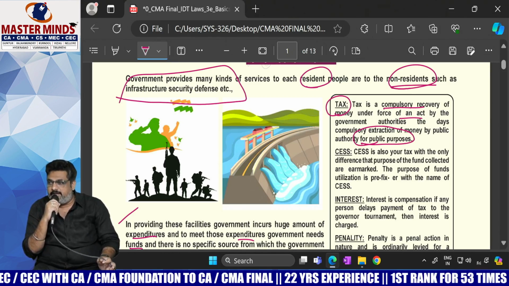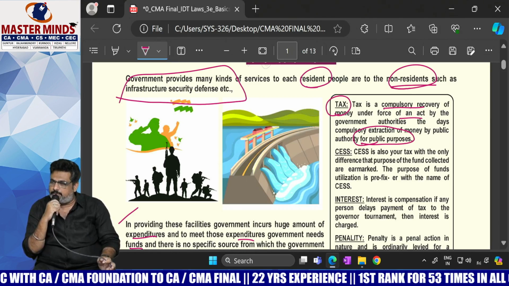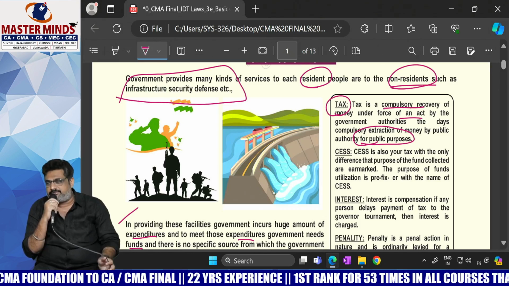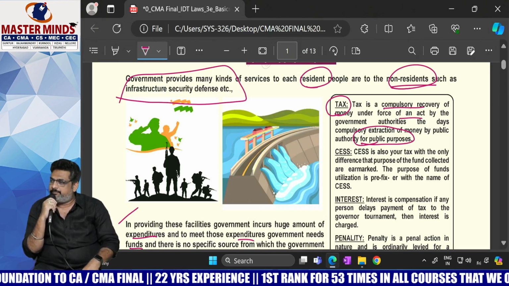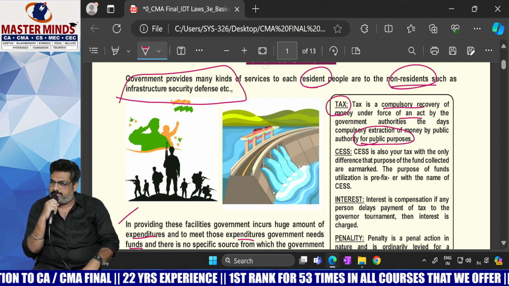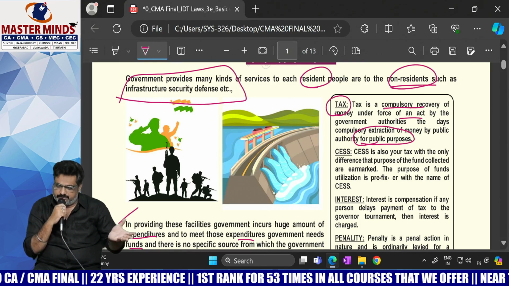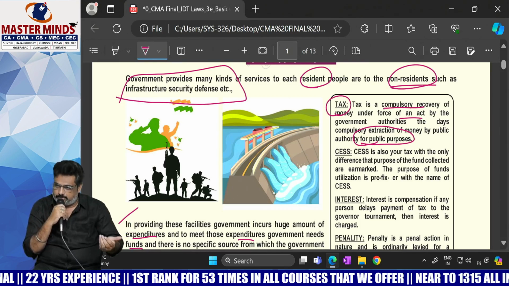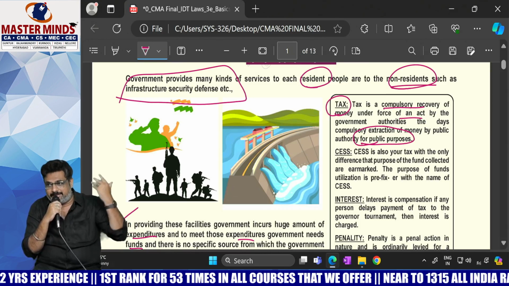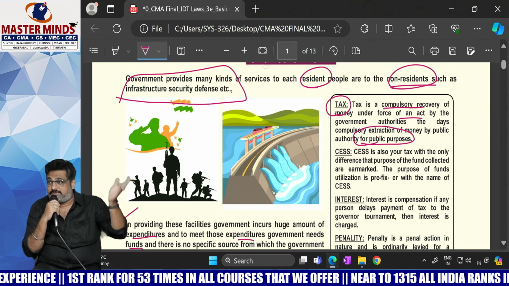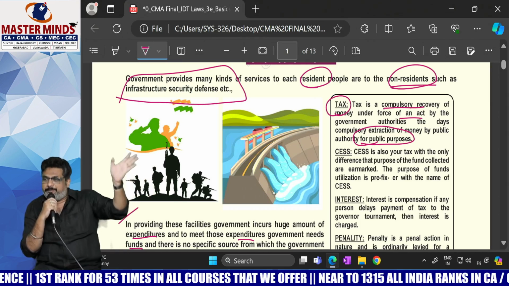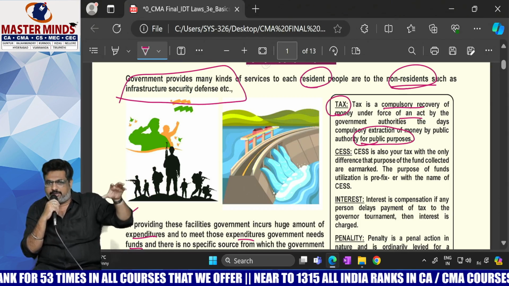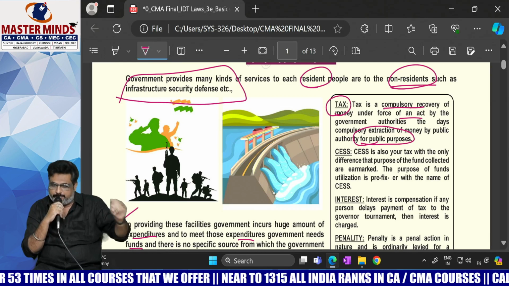Is there any evidence that before independence also the word tax was there? Kautilya's Arthashastra is the best evidence. There was tax even before independence, when there were kingdoms and kings. At that time also, there was a concept of tax.